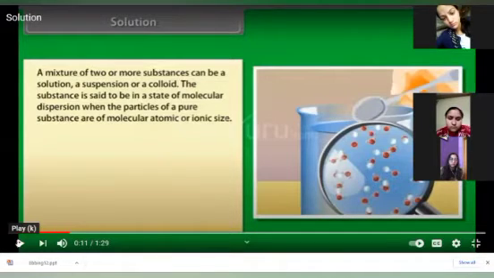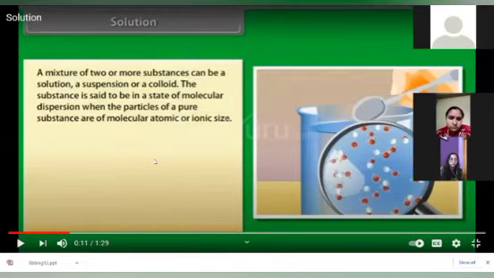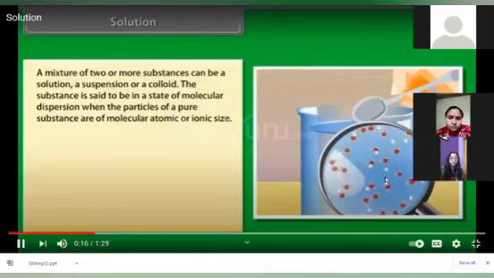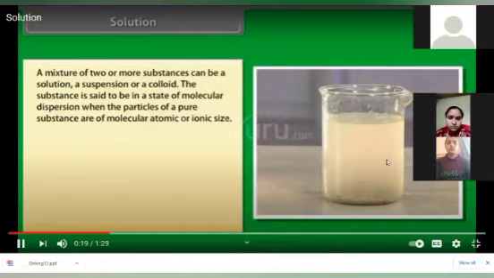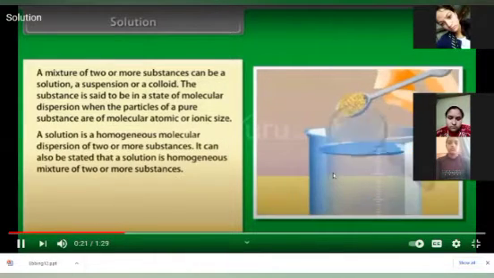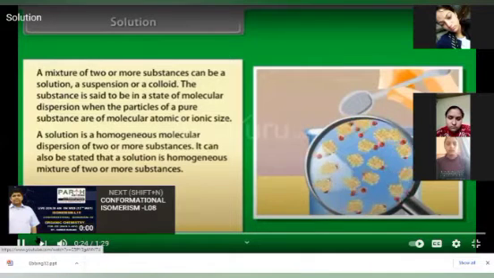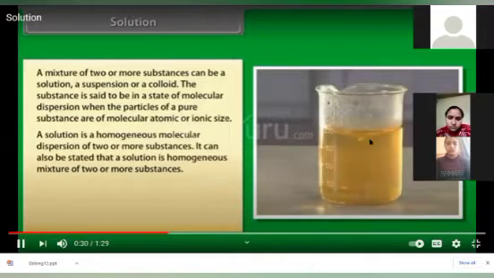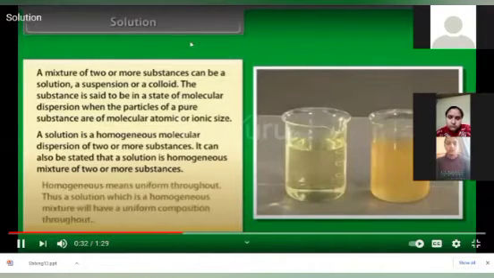The substance is said to be in a state of molecular dispersion when the particles of a pure substance are of atomic size or ionic size. Solution, suspension, and colloids can be created when the particle is in molecular, atomic, or ionic size. Now you can see here some movement inside the liquid. They are performing the same activity which I have performed, but this diagram shows you the internal chemistry. What is happening inside this?